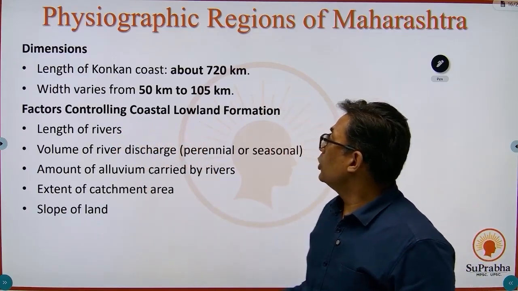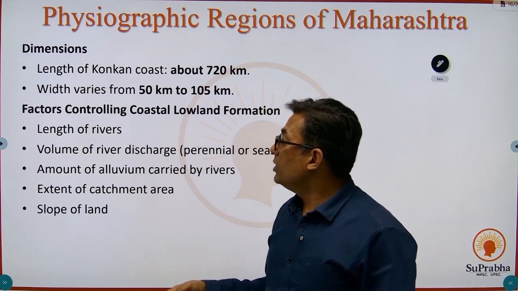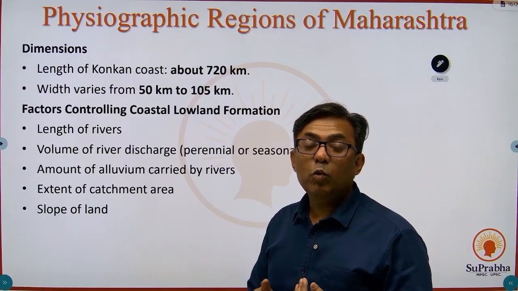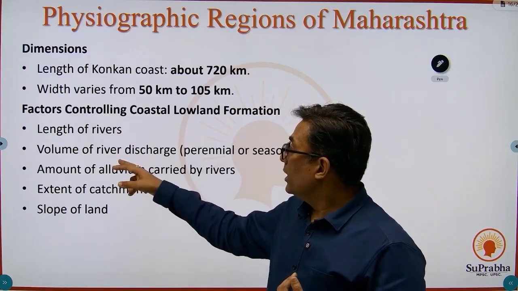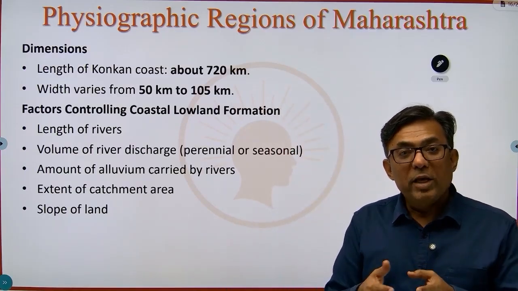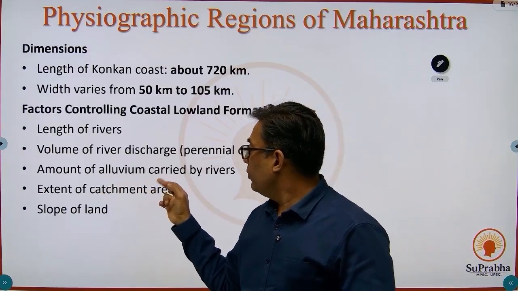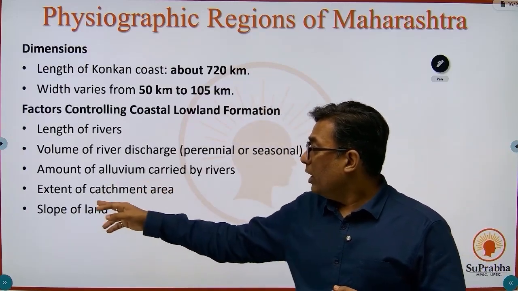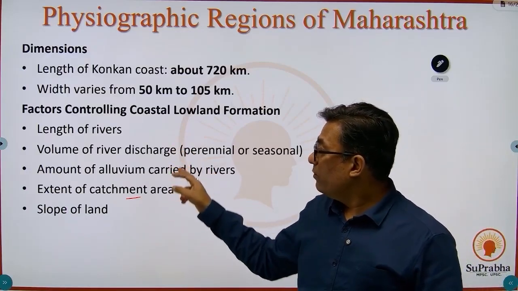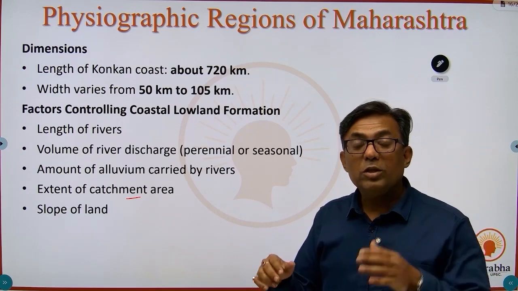Factors which control the coastal lowland formation. These are depositional features. So what you have is the length of the rivers. If you have more length of the river, more is going to be the deposition. Second, volume of the river discharge. The more the volume of the river discharge, the more deposition, and the alluvial plain is going to be broader over there. Amount of alluvium carried by rivers. Extent of the catchment area of the rivers. Again, if these are more, the coastal plain is going to be broader and thicker because the deposition is going to be more.